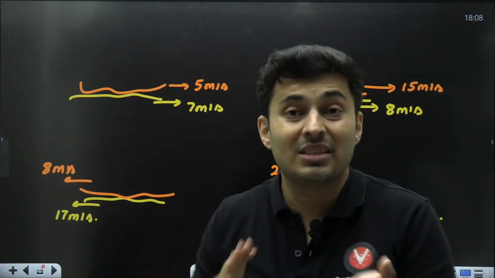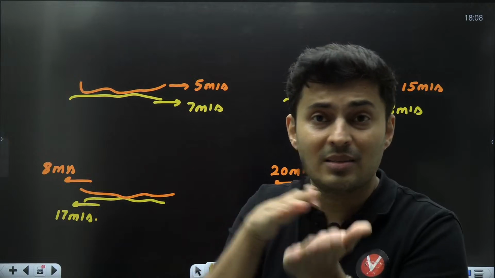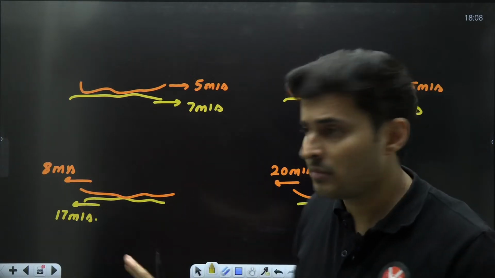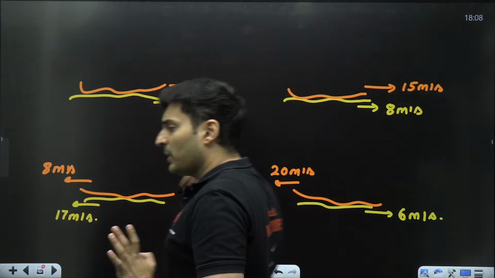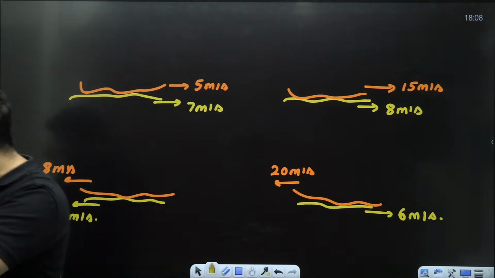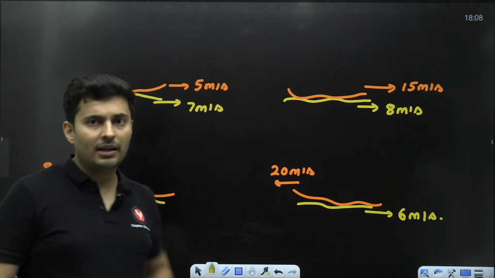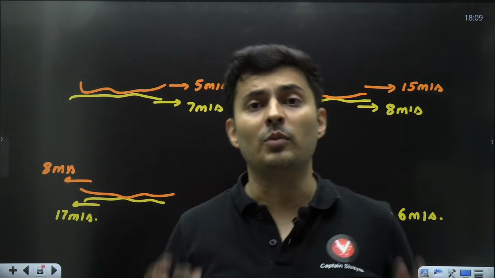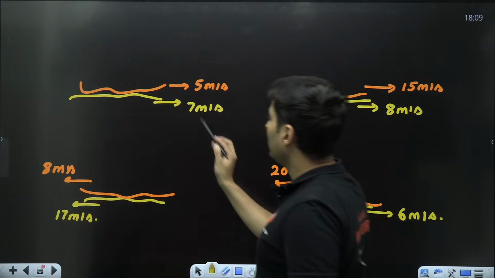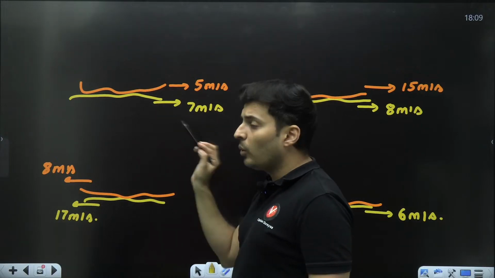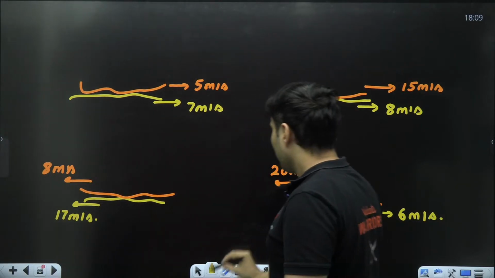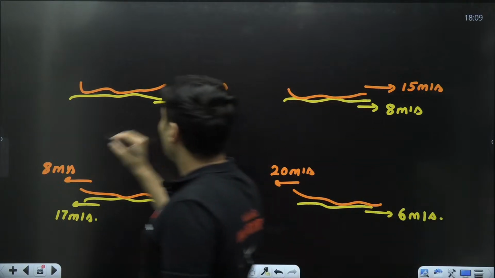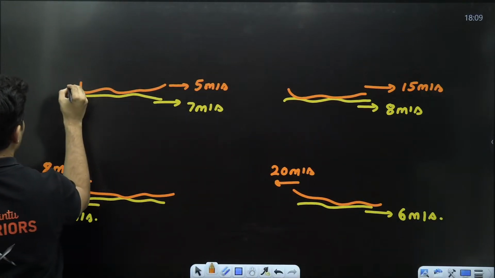If there is relative motion, do you agree? Why is relative motion there? Because they are moving relative to each other. Their speeds and directions are not the same. Number one, so there is 100% kinetic friction. Now, if there is kinetic friction, what direction will it act? It always opposes the relative motion. So if you think about it, the orange one is moving slower relative to the yellow one, which means relative to the yellow, the orange is moving back.